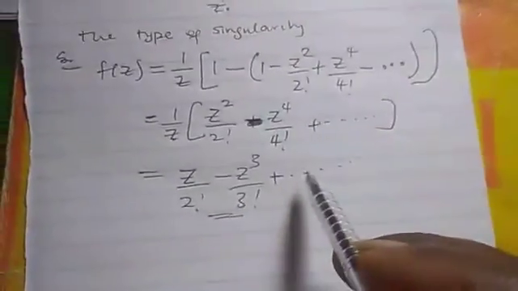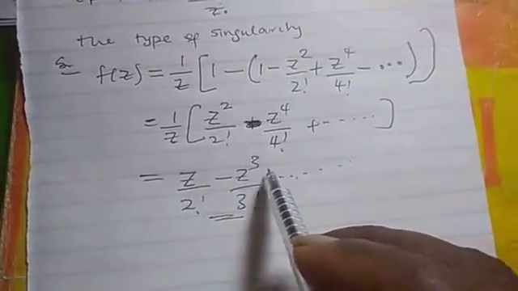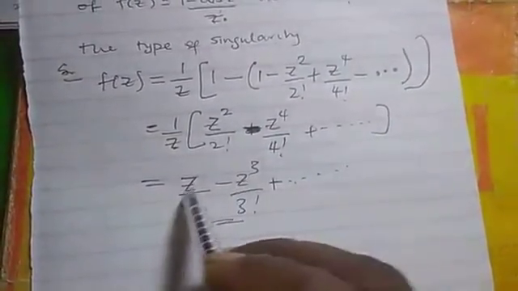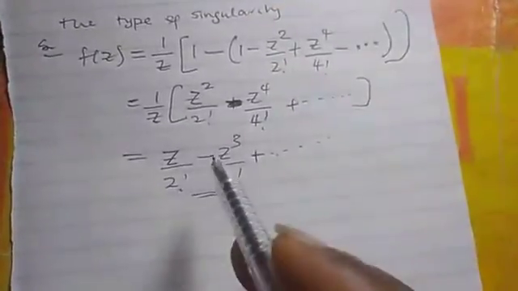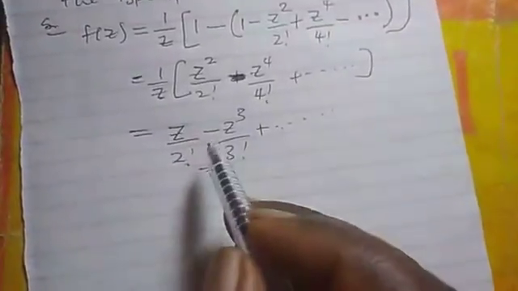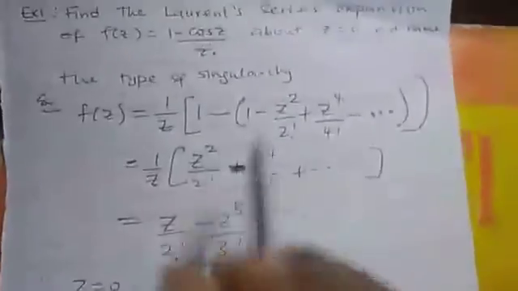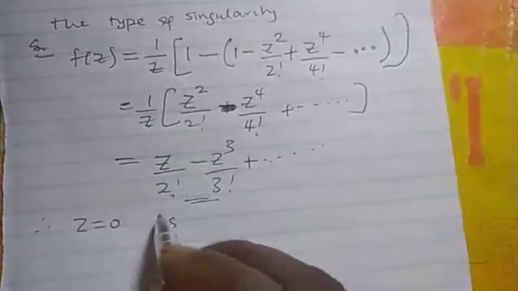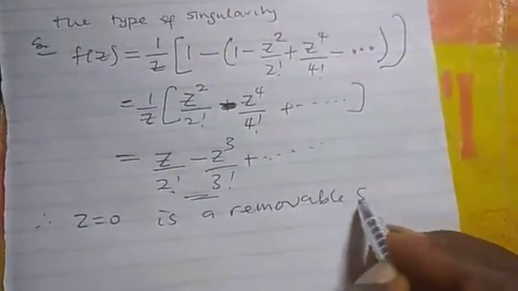Now, since this Laurent series has no principal part, it has only the analytic part. When the z is in the denominator, we say that it has a principal part, but here it has only the analytic part. So since it has no principal part, we can now say that z equal to 0 is a removable singularity.